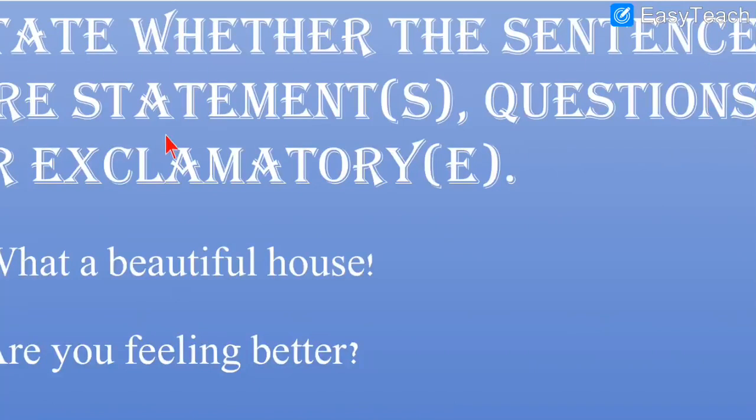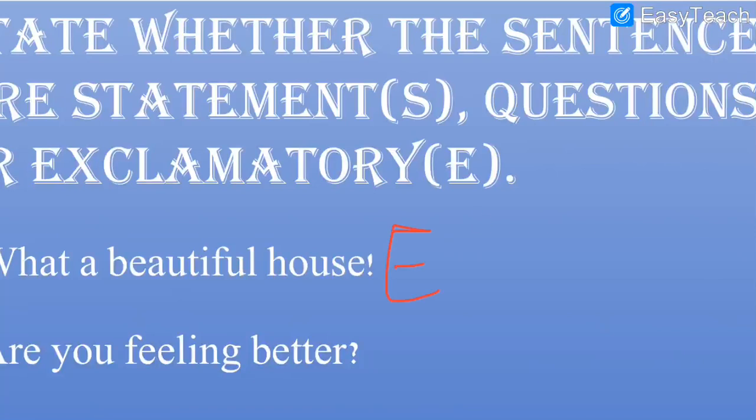State whether the sentences are statements, questions or exclamatory sentences. From these three we have to identify the kind of the sentence. See, first one: What a beautiful house! Can you see whether it is a statement, question or exclamatory sentence? Because in an exclamatory sentence we see an exclamation mark, in questions we see a question mark, in statements we see a full stop. Here I can see that there is an exclamation mark. This is called an exclamation mark. Because there is an exclamation mark, it is an exclamatory sentence. So how will you write? You have to write E for exclamatory sentence.